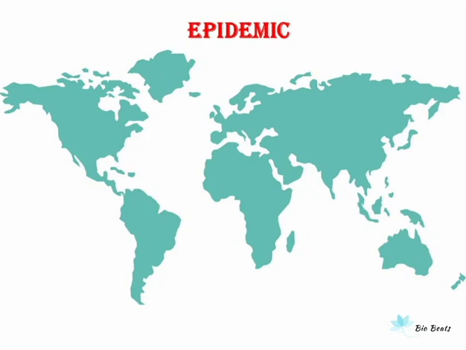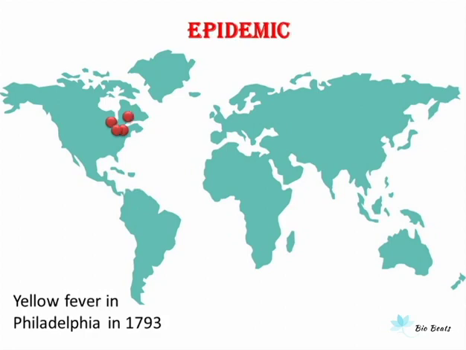The example of epidemic disease is yellow fever in Philadelphia, which occurred in 1793. As we can see in the image, the number of cases exceeds the estimated or usual number of cases. That's why this is called epidemic. As I said earlier, epi means upon or above. So the number of cases is above the estimated one.